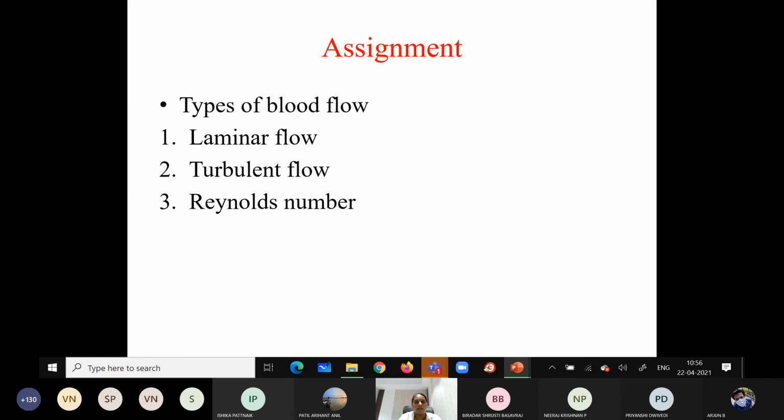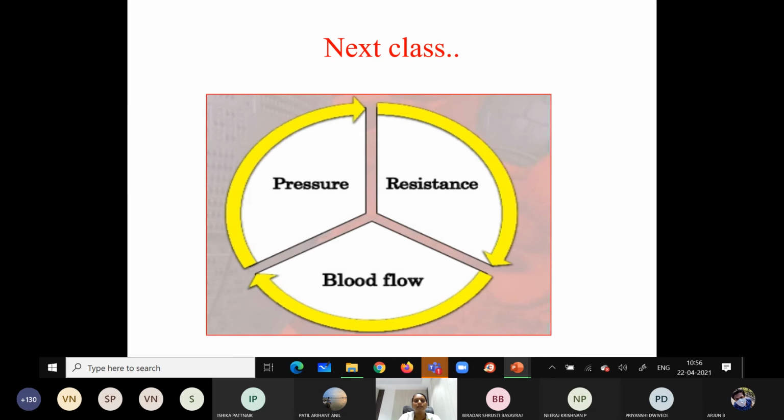So this is an assignment for you: laminar flow, turbulent flow and Reynolds number. In the next class we are going to study the relationship between pressure, resistance and blood flow with the help of Ohm's law, Poiseuille law, Laplace law, and we are also going to study plasma skimming, etc.